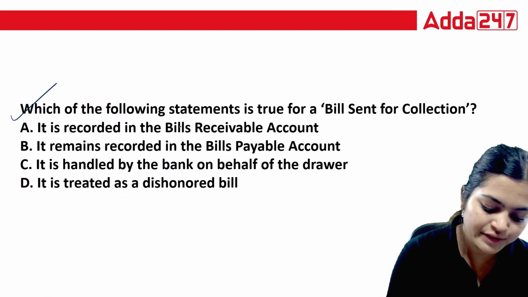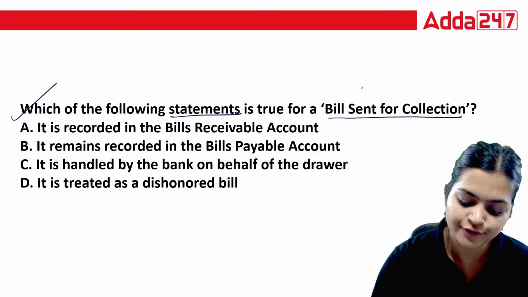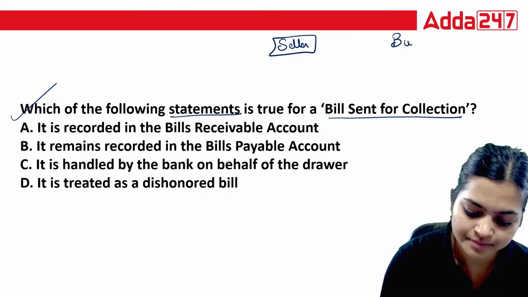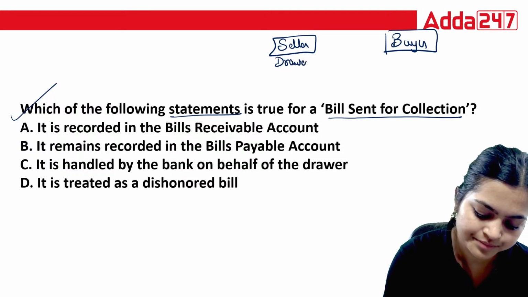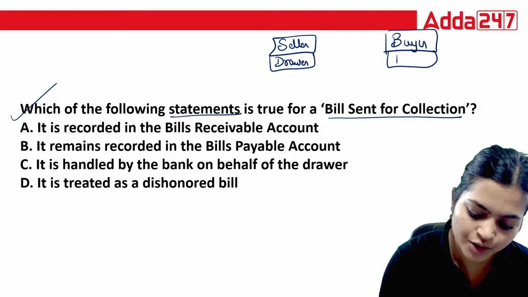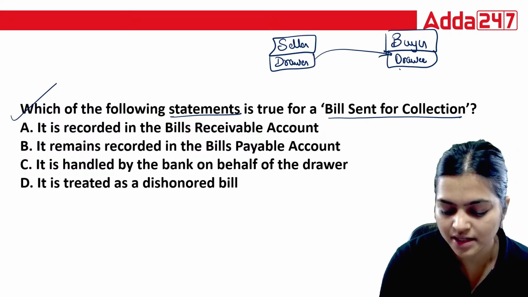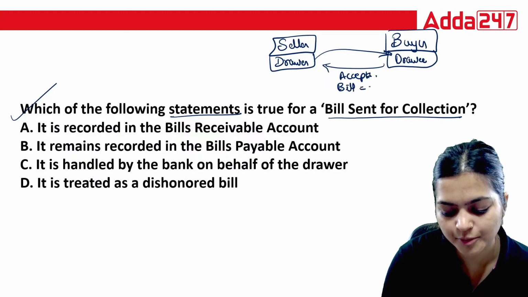Next, which of the following statements is true for a bill sent for collection? Bill sent for collection means what? Here is your seller, here is your buyer, or you can say here is your drawer, here is your drawee. Drawer makes the bill and drawee accepts it. Suppose the bill is for 2 months.